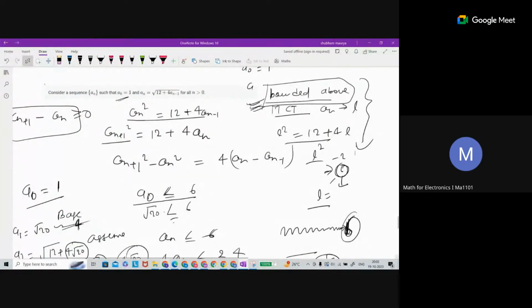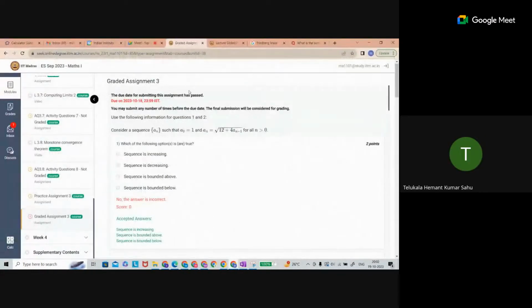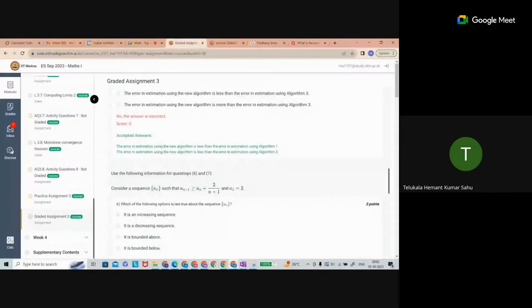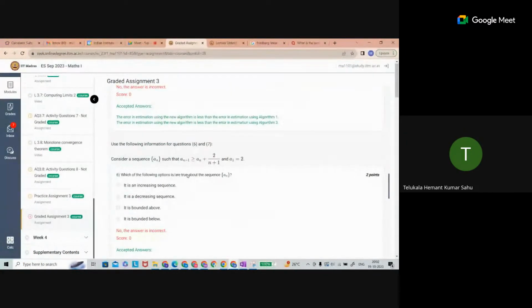Sir, a similar question is there in question number 6. In a similar way, I have calculated all the A1, A2, A3, but one option is coming wrong. Please help. Yes sir, about the 6th problem. After calculating A1, A2, A3 with the similar method, one option is coming wrong.